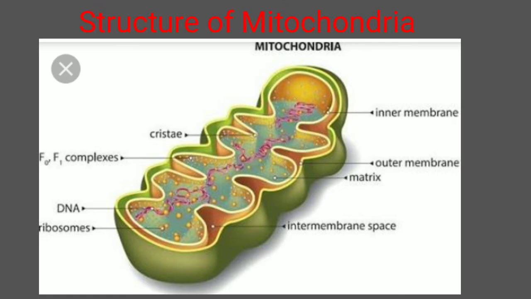Now, the inner membrane, towards the inner part, bears minute lollipop shaped structures called the oxysome. Go through the diagram, you can see there are some lollipop shaped structures just attached to the inner membrane of the mitochondria. These lollipop shaped structures attached to the inner membrane are called oxysomes, or also called the F0, F1 particles.